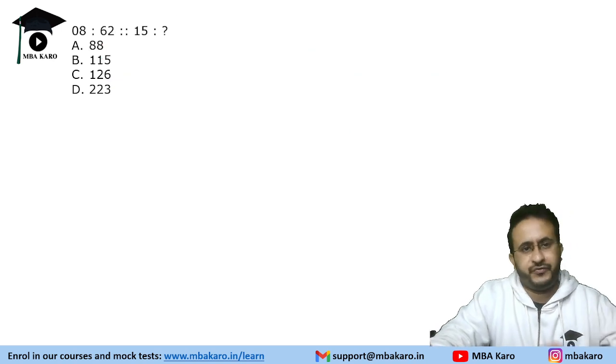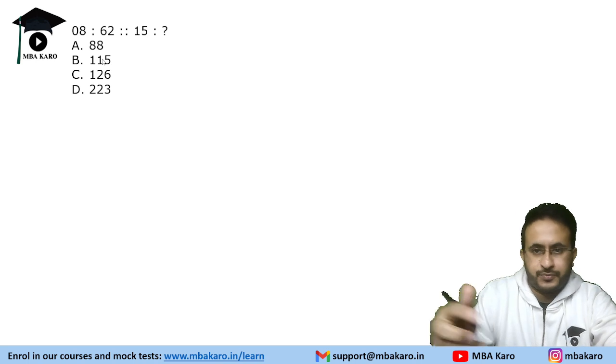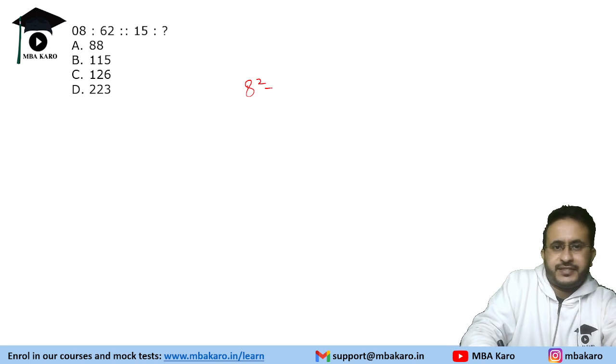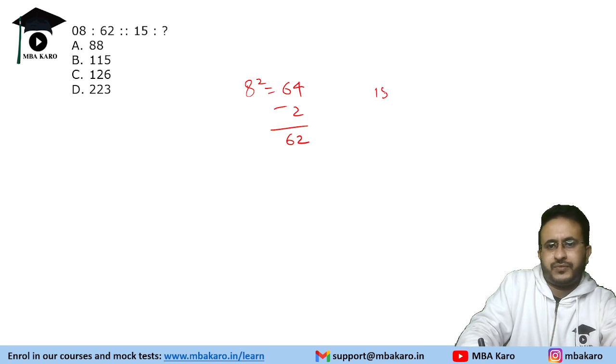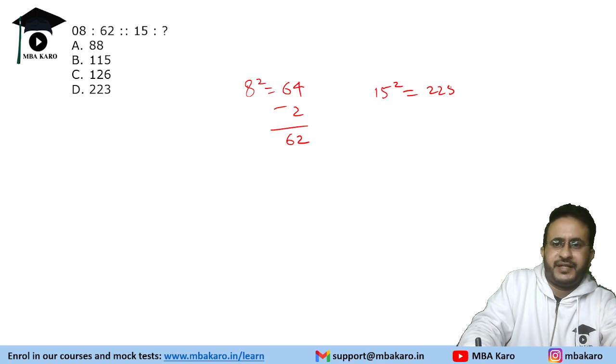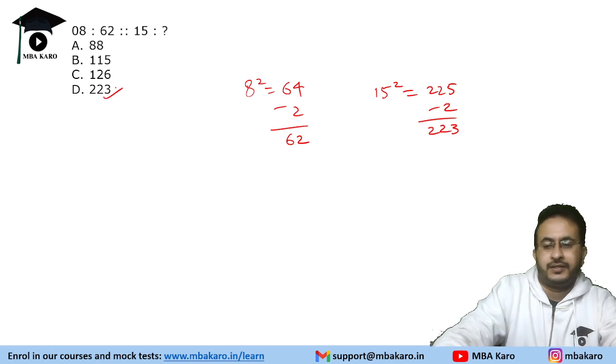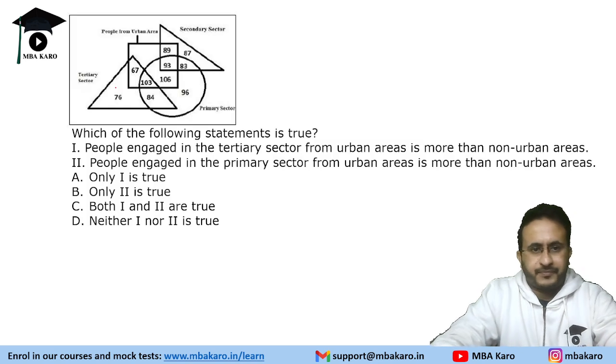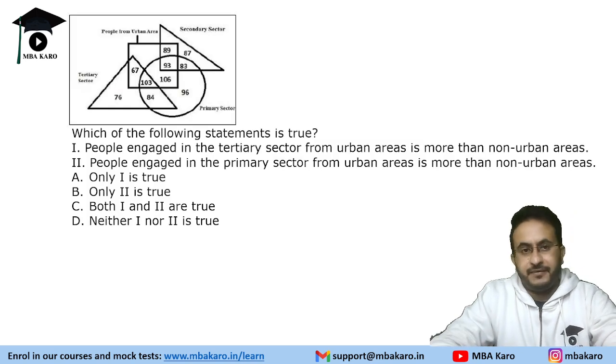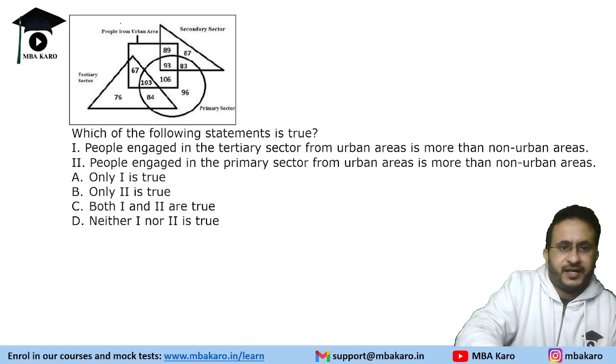8, 62, 15, which is the corresponding number. So 8 square is 64, minus 2 is 62, 15 square is 225, minus 2 is 223. Now we are given a Venn diagram in which we are given this is urban area.